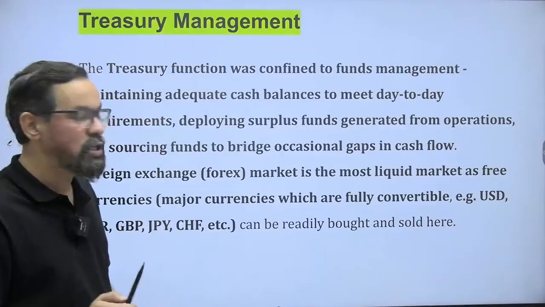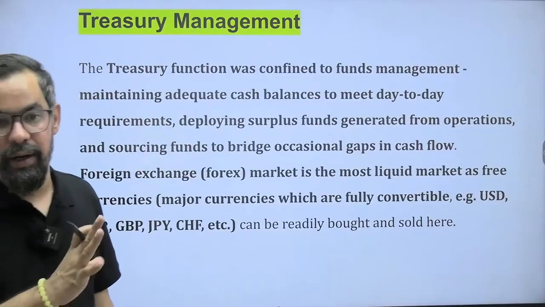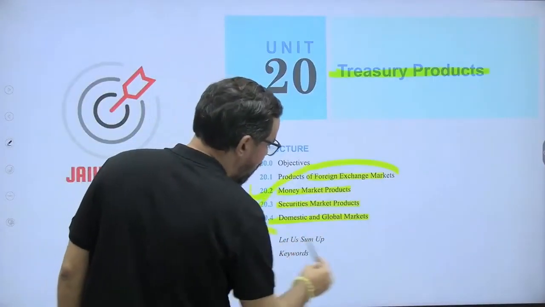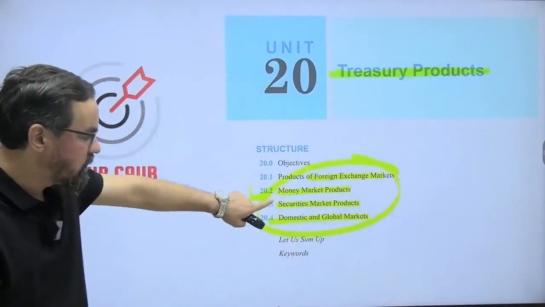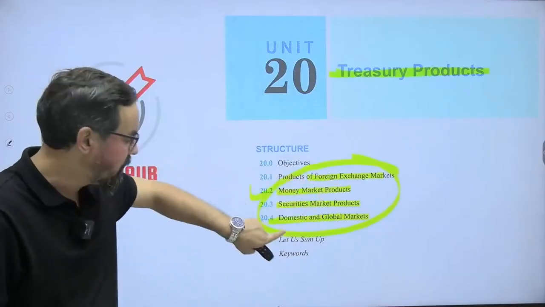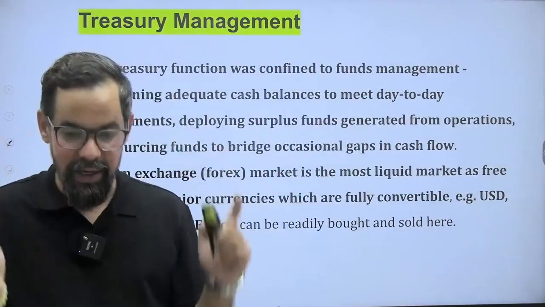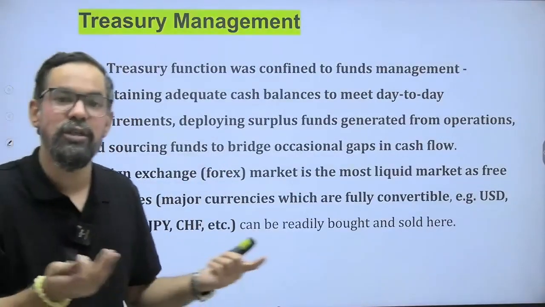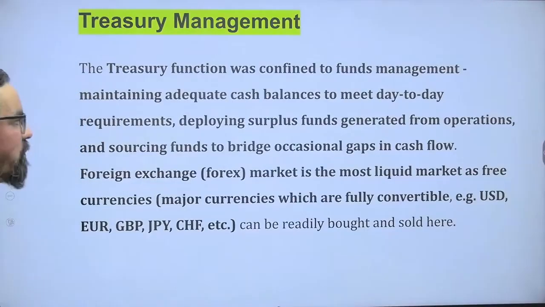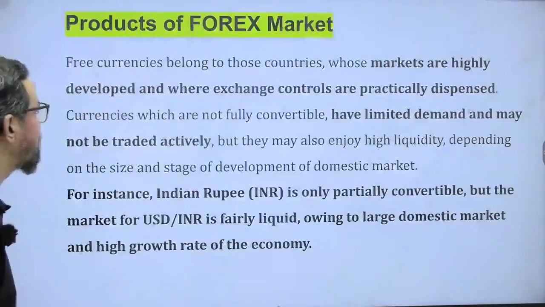So treasury management, we generally know nowadays treasury is generally known as integrated treasury. So we have integration of all these markets, basically forex, money, debt and equity, share market and bond market, and the GDR, ADR and IDR things. So there is an integration of these many markets and that almost covers the entire financial market, right? So treasury function was confined to fund management, maintaining adequate cash balances, that we have discussed earlier also.